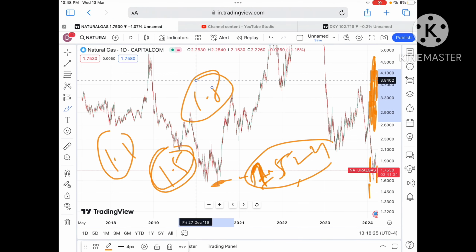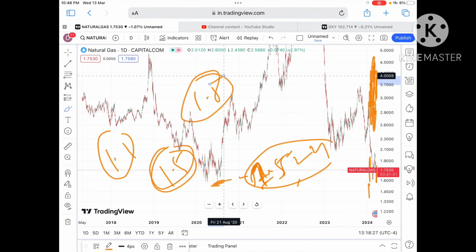If the price keeps moving below this level, if the price starts going below this level of 1.5, I'll make another video explaining it to you.